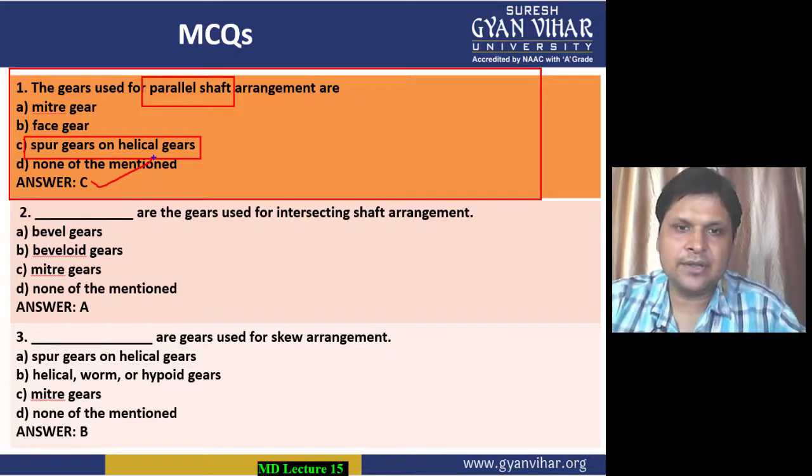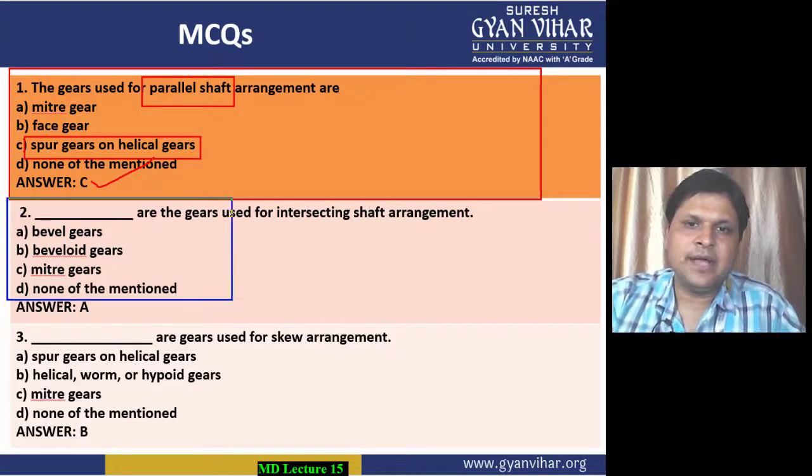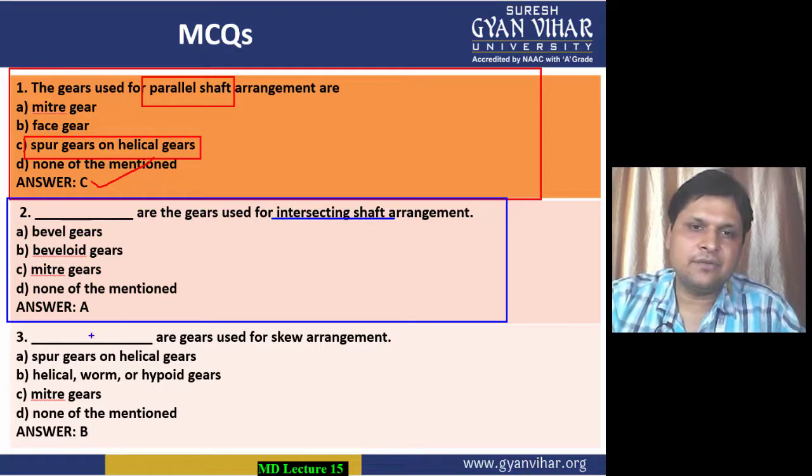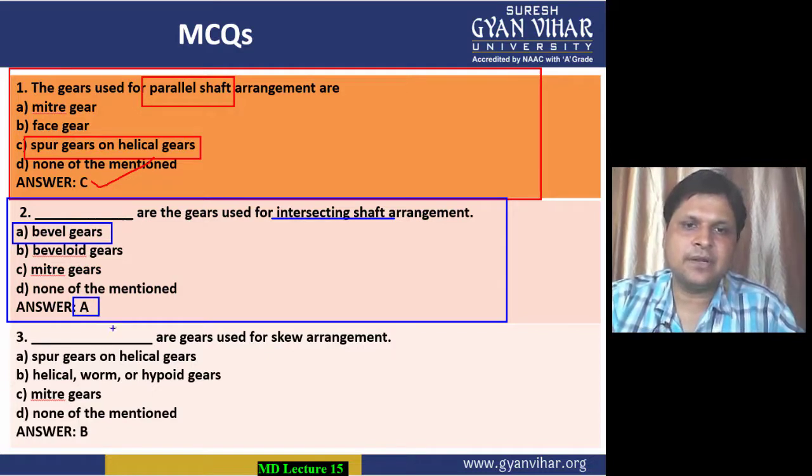Coming to the next one, dash are the gears used for intersecting shaft arrangement. Now for the cases of shafts which are intersecting with each other, the gears which are used are bevel gears. The gears for intersecting shafts are known as bevel gears. All right, so option A is the correct option.